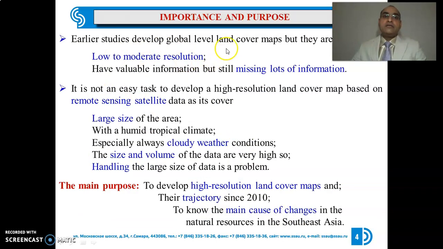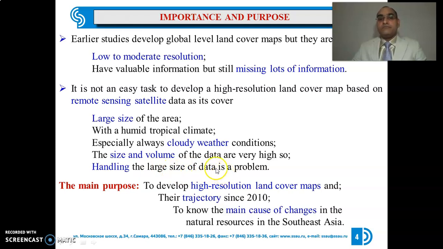Earlier studies developed global land cover maps, but they are of low to moderate resolution. They have valuable information, but still miss a lot of information due to low resolution. It is not an easy task to develop a high resolution landform map based on remote sensing satellite data, as it covers a large area with a humid tropical climate, especially with always cloudy weather conditions. So clouds are there, that's why we cannot collect information regularly. The size and volume of the data are very high, so handling such large data is a big problem.